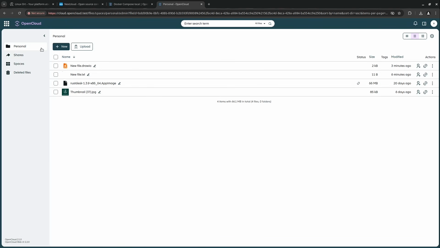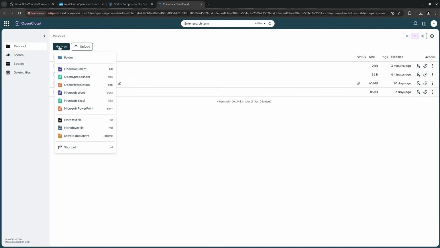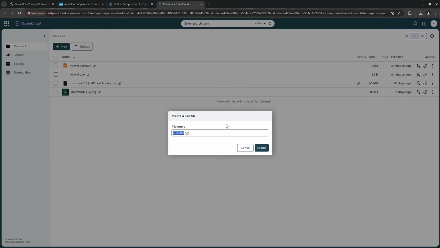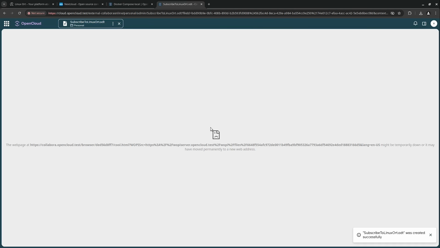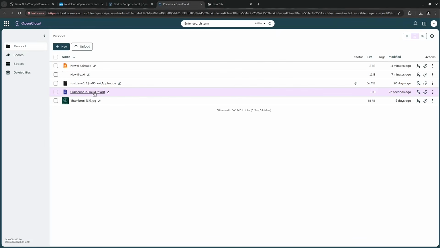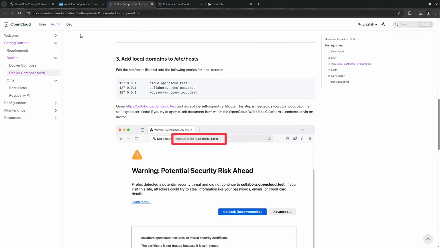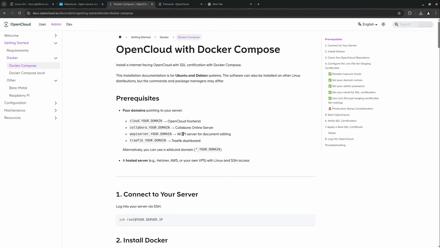Maybe a last feature I want to test. Maybe let's see if Collabora is running. I select new and then select a new open document here. Perfect. I select subscribe to Linuxort. Okay, and then we see web page moved permanently to a new web address. Maybe this is the messed up test setup I have here, but just wanted to check it out if this kind of works right now out of the box in my test setup with old Docker. Okay. Maybe we will do another video where we are doing a proper tutorial how to do this on your real production server.